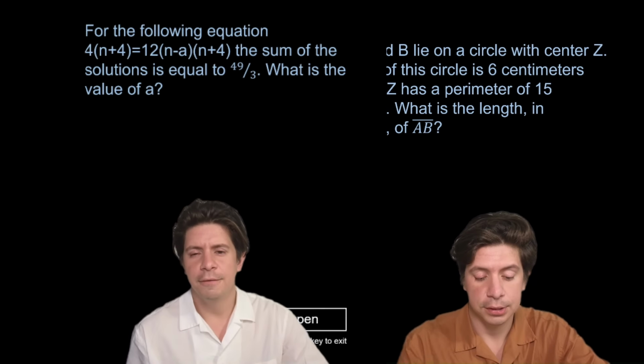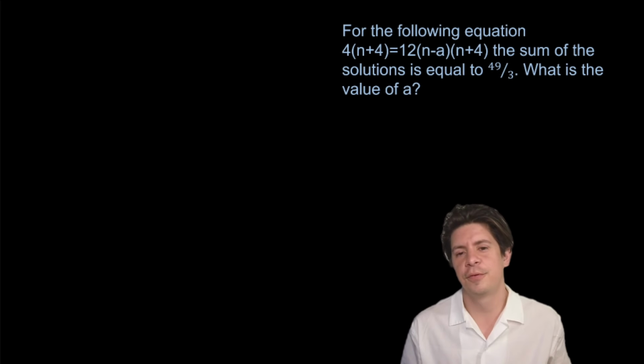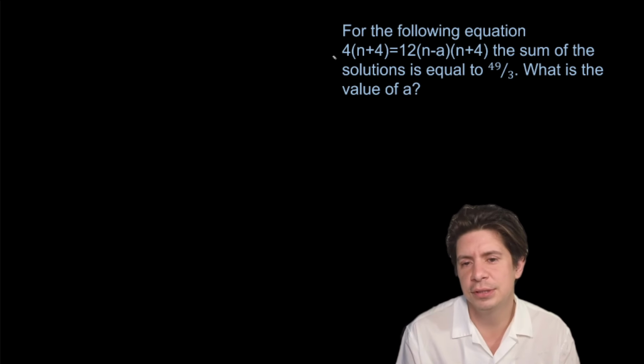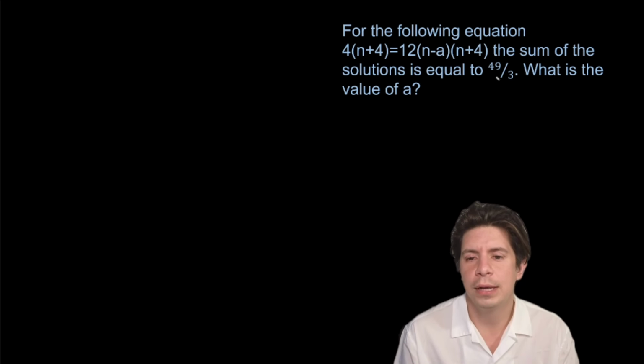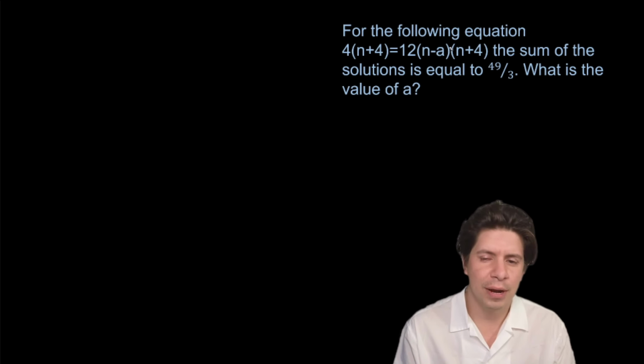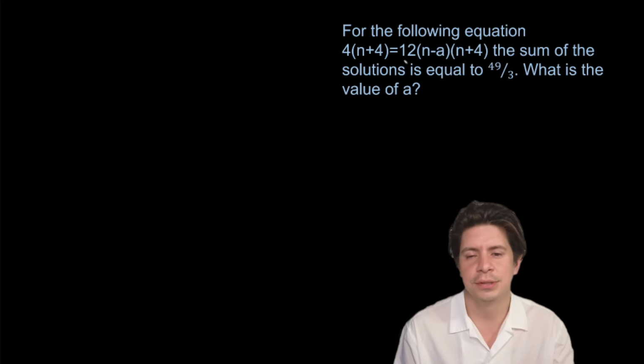For the following equation, 4n plus 4 equals 12n minus a, n plus 4. The sum of the solutions is equal to 49 over 3. What is the value of a? So the sum of the solutions is equal to this. We can see, because there's going to be n squared, if we follow this out, there'll be 2 solutions.